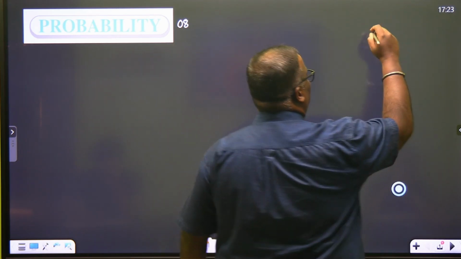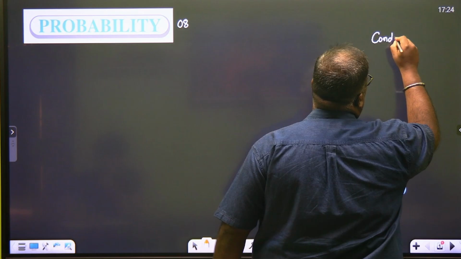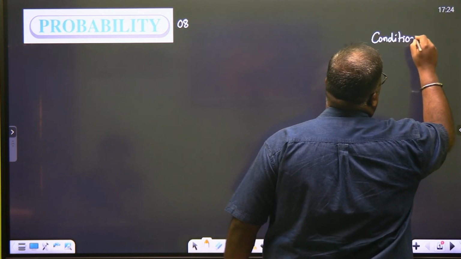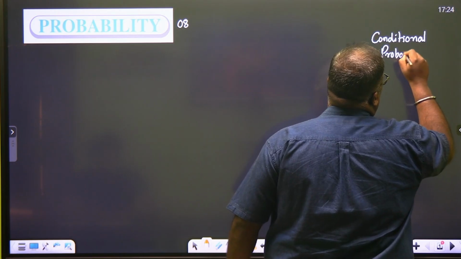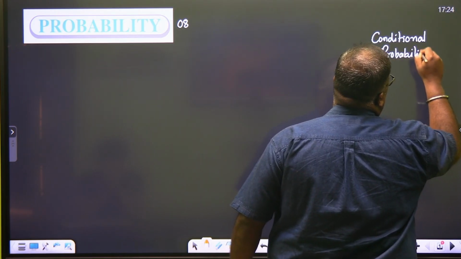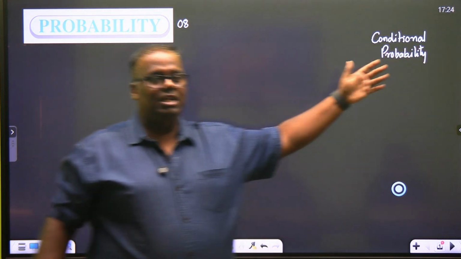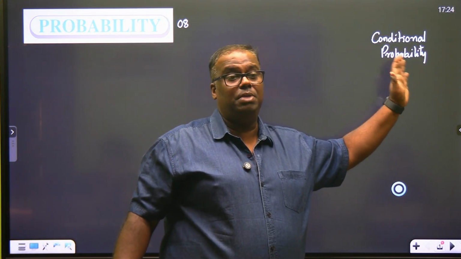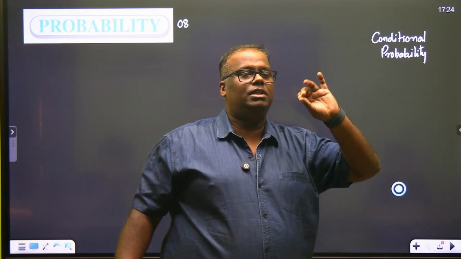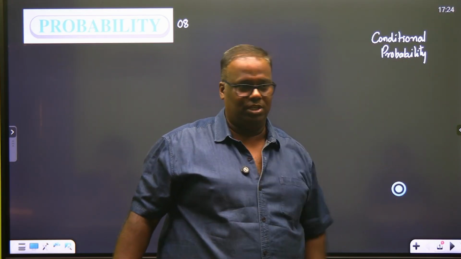Here we will study topics like conditional probability. That's our topic for today. Conditional probability. Very interesting. Followed by, there will be something called the multiplication theorem, independent events, and then the theorem of total probability and Bayes theorem. People find Bayes theorem the toughest, but everything you should understand by logic.